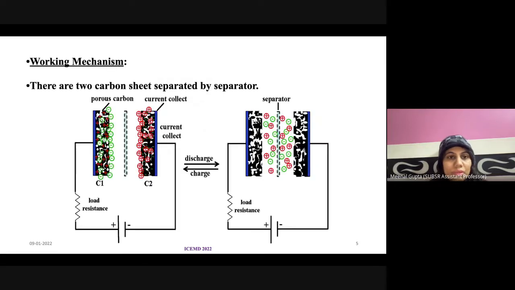electrolyte solution. In this slide, I am showing you the working mechanism of charging and discharging of a supercapacitor. In the first diagram, while charging, we are applying voltage to the current collector, and we can see that the ions of the electrolyte solution go to the respective surface of the electrode material. While discharging, in the second diagram, these ions get neutralized.